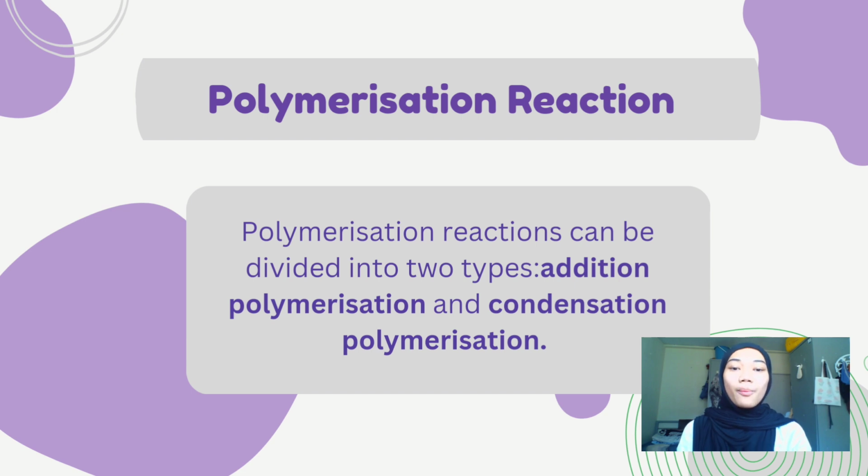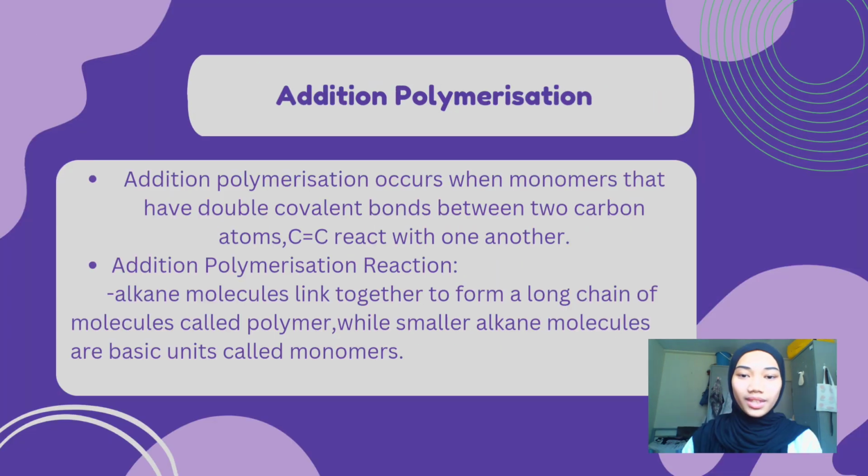Polymerization reaction. Polymerization reactions can be divided into two types, which are addition polymerization and condensation polymerization. Addition polymerization occurs when monomers that have double covalent bonds between two carbon atoms, C=C, react with one another. In the addition polymerization reaction, alkene molecules link together to form a long chain of molecules called a polymer, while the smaller alkene molecules are the basic units called monomers.